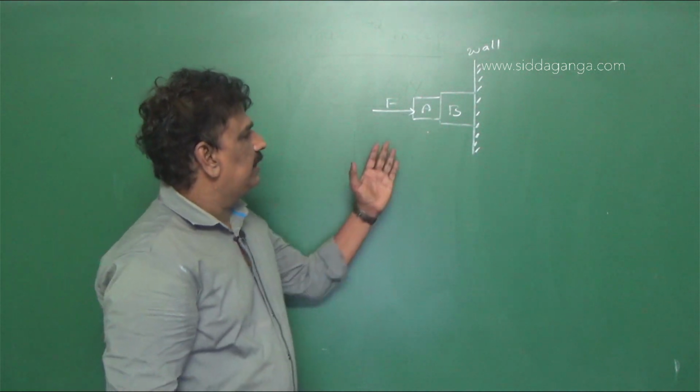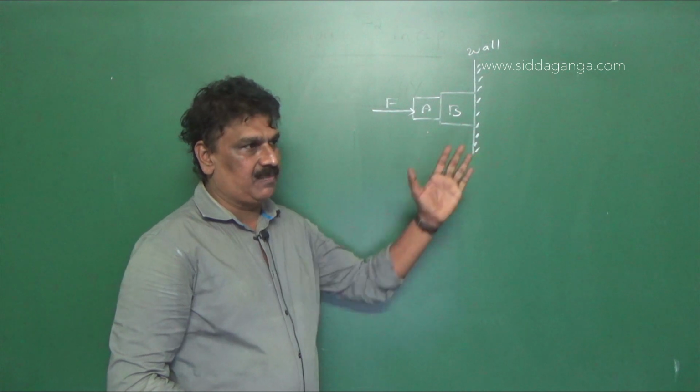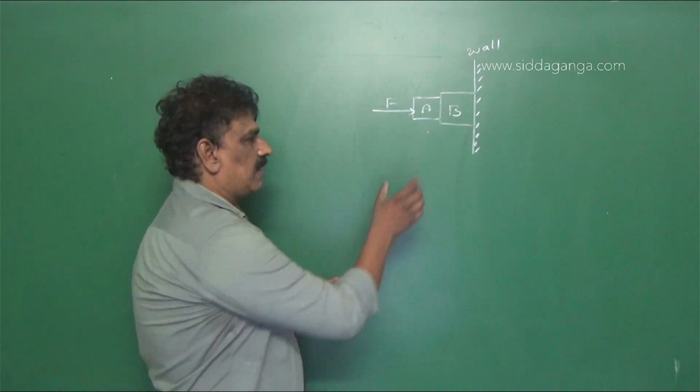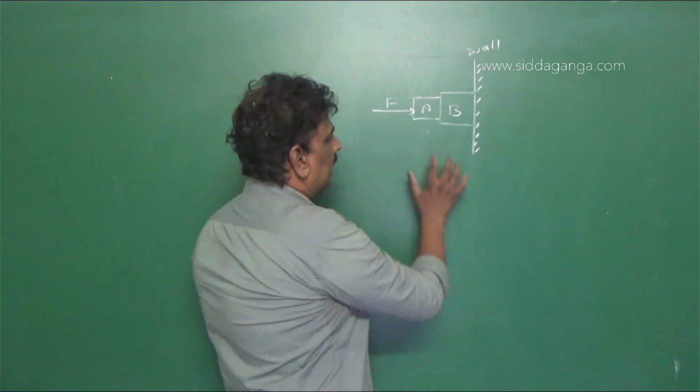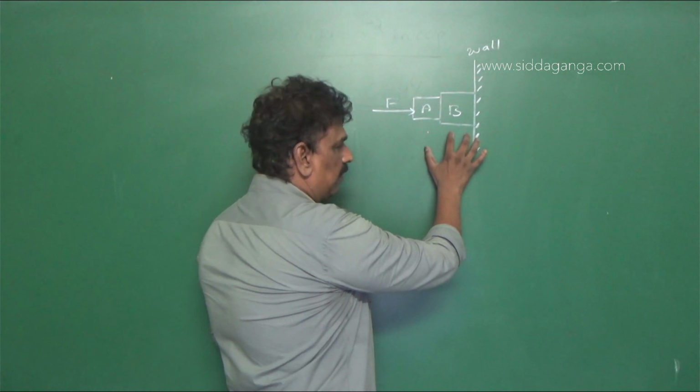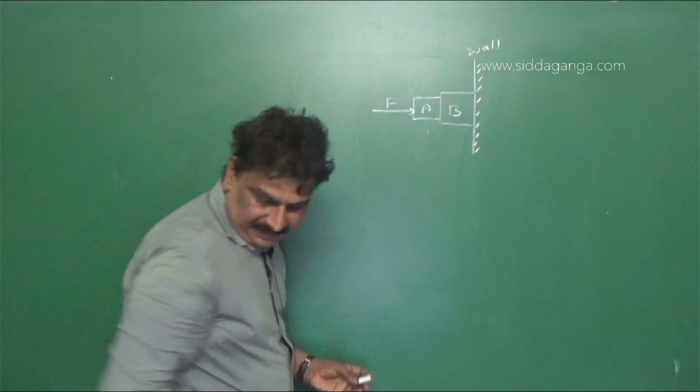Whether the system is in equilibrium or not? For the system to be in equilibrium, blocks A and B should not fall down.